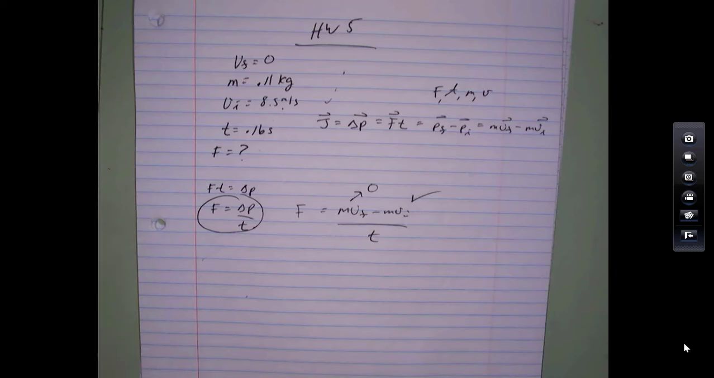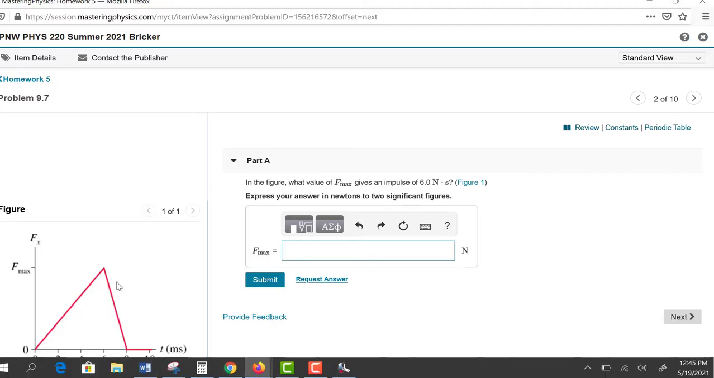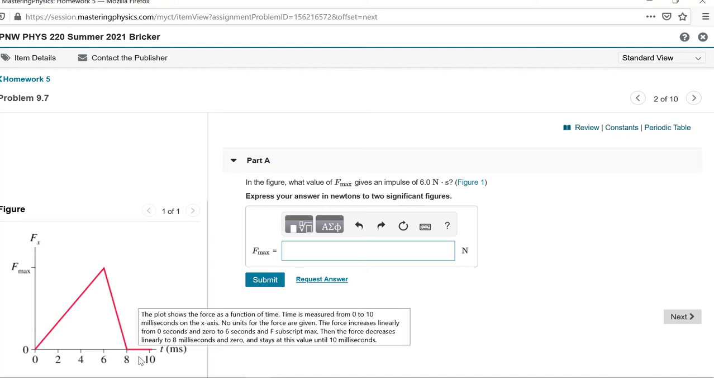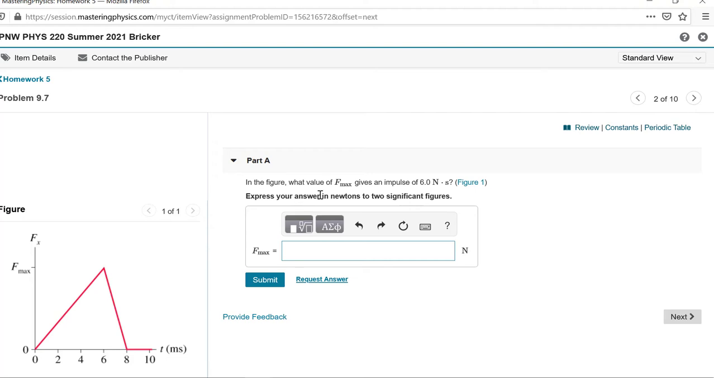Let's look at the next one. Here in this picture we have a force versus time graph. The force changes up to a maximum amount and comes back down to 0. Force is on the vertical axis, and time in milliseconds is on the horizontal axis. In the figure, what value of F max gives an impulse of 6 newton seconds? Express your answer in newtons to 2 figures.